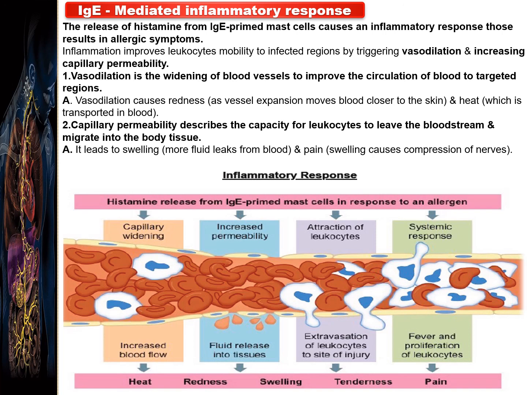So, due to these two consequences, vasodilation and capillary permeability, what happens? Redness, heat, swelling, and localized pain are the typical symptoms seen at the individual area as an allergic response and as an inflammatory response. So this is how IgE also mediates the inflammatory responses.